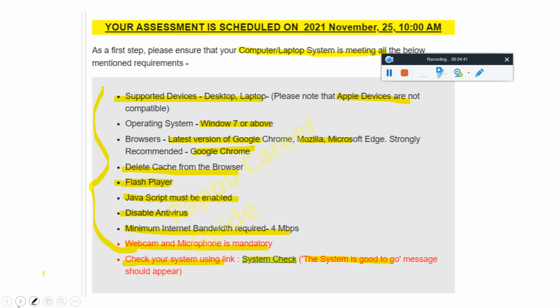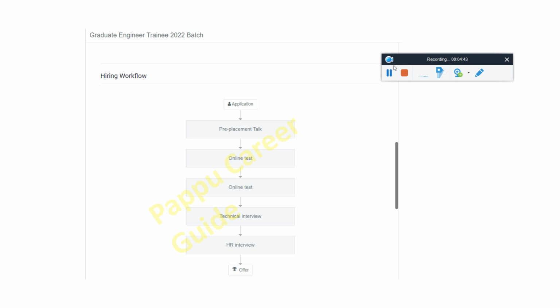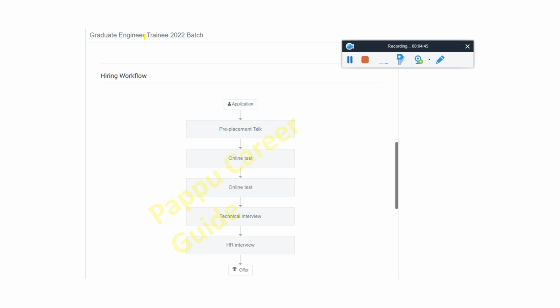Okay, so let's move to the second one. Here you can see this is the 2022 batch, because there is two-batch hiring, 2021 and 2022. That's why here you can see, friend, the hiring process for the batch of 2022: the first round is a pre-placement talk, then there is an online test.